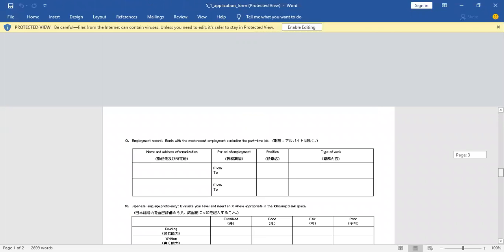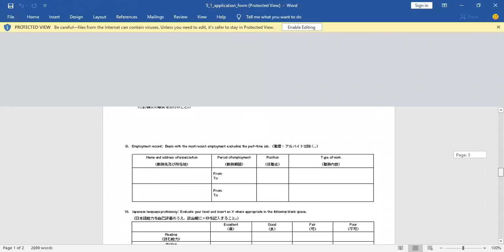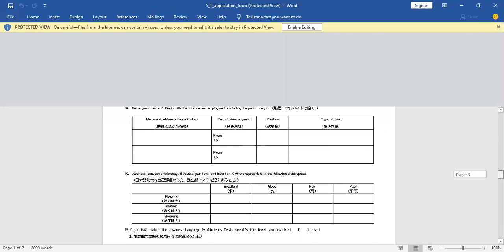If you have an employment record showing that you worked in a certain organization, it is preferred that you worked in the same field that you apply for, as it will be good for you, since it shows that you are interested in that field. So: name and address of the organization, period of employment, position, type of work, in two or three words; you will not write an article about the type of your work.